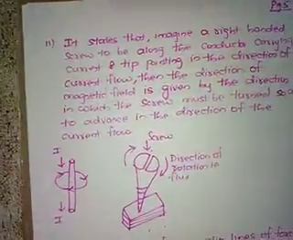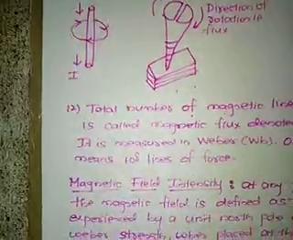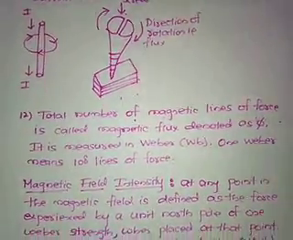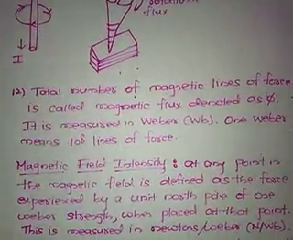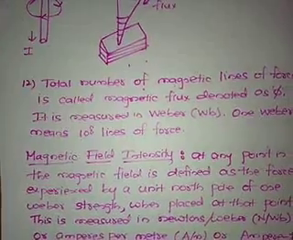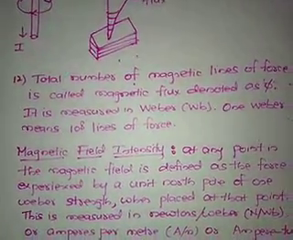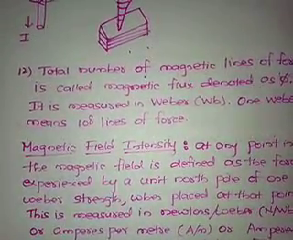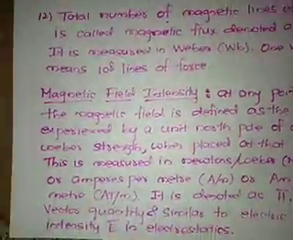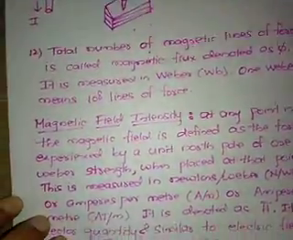The total number of magnetic lines of force is called magnetic flux, denoted by phi. It is measured in Weber, and 10⁸ flux lines is equal to 1 Weber. Magnetic field intensity.